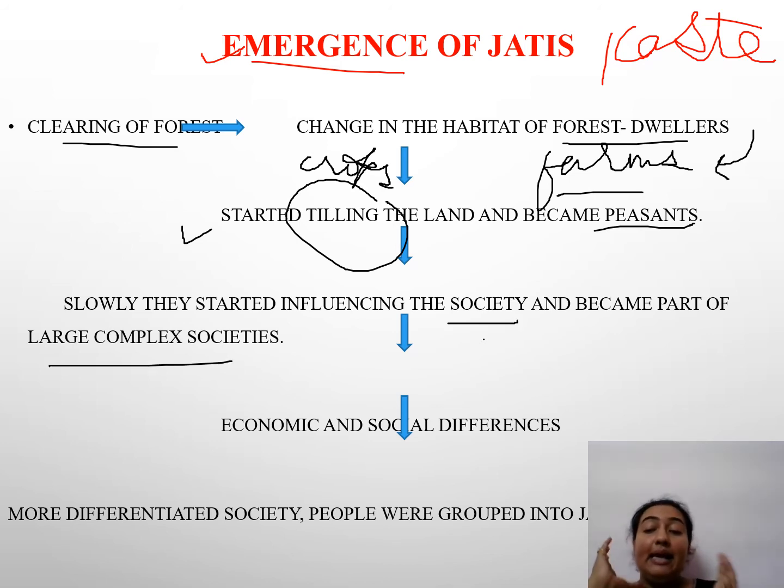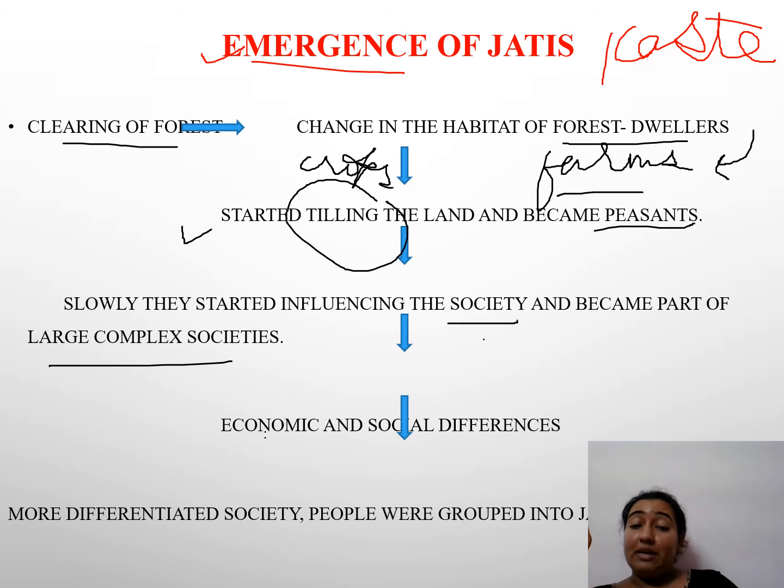Slowly, many people were clearing forest and converting it into land. The land they cleared became their own land. They started tilling, became peasants, and the number of peasants kept growing and they became a large complex society.